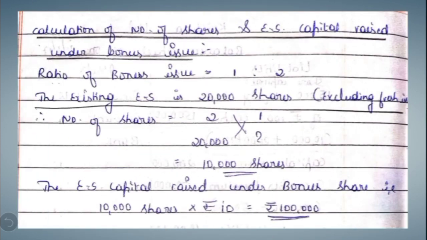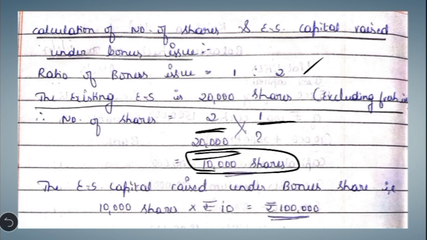So, calculation of the number of shares and equity share capital raised under bonus issue. As I said, the ratio of bonus issue is 1:2, 1 bonus share for every 2 shares held. The existing number of equity shares given on the liability side is 20,000, which is excluding the fresh issue. So let us calculate. If you have 2 shares, you will be given 1 share, so for 20,000 which is already there, what is the number of bonus shares? Here we get 10,000 as the answer. So 10,000 is the number of equity shares issued under bonus issue.